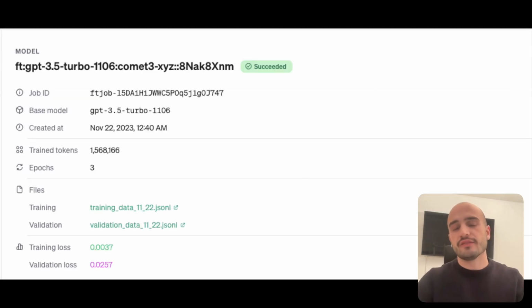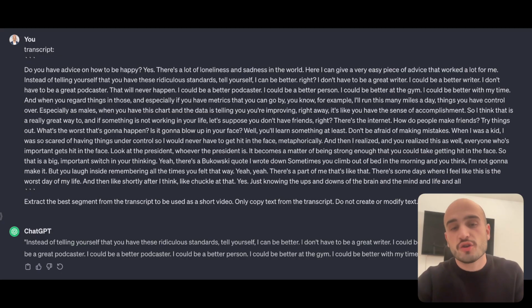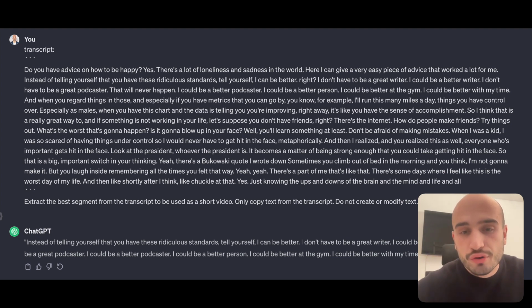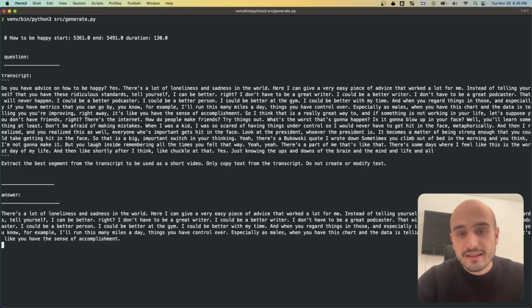So now let's see if the new model is actually better than the base model. So we're going to first of all test GPT 3.5 by giving it the transcript and asking it to come up with a clip. But as you can see, it's way too short and it's not even that great. So now the moment of truth, let's see how it goes with the new custom trained model. And as you can see, the clip looks pretty good, the length is right, it seems to start at the right time and end at the right time. So let's see what it looks like in a video.